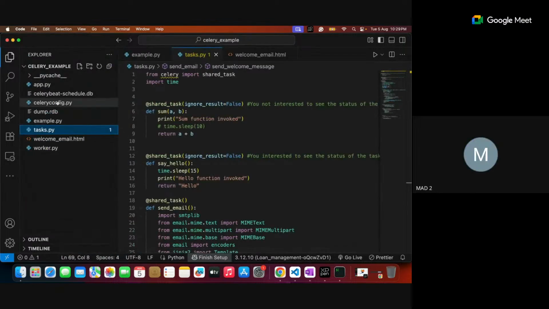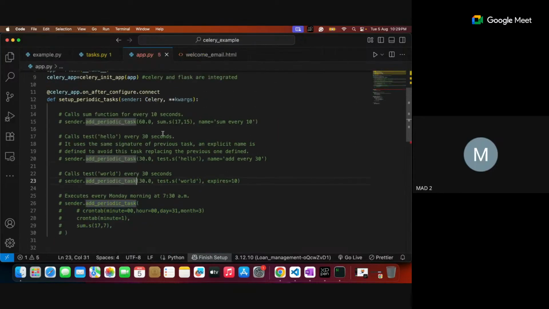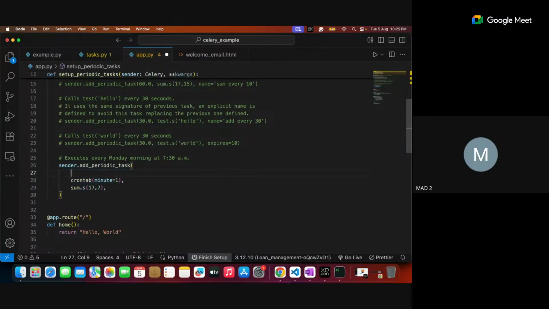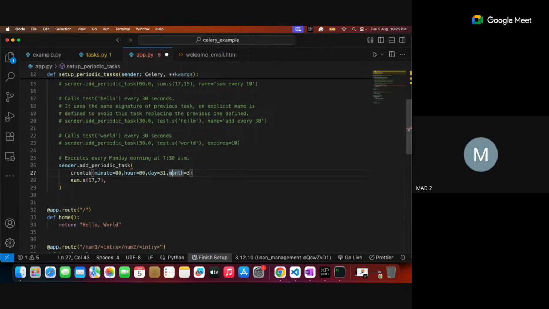Yes, sir. So let me go to my Celery beat code, where the app is there. I don't want this periodical one. I want to make it a crontab. So I want to specify this particular crontab: the minute and hour. Right now the time is 10:29, so the hour is 22. Let me make the minute 31. I am not interested in the day, and I'm not interested in the month.